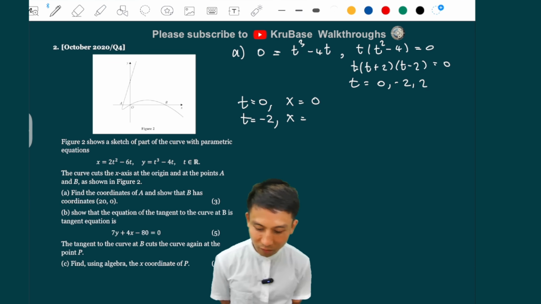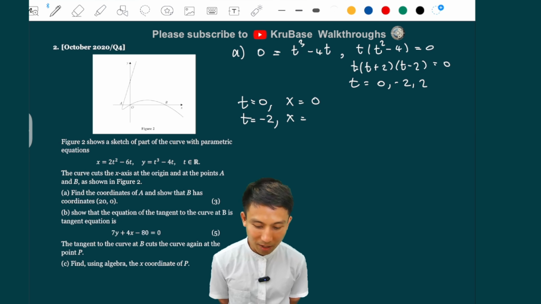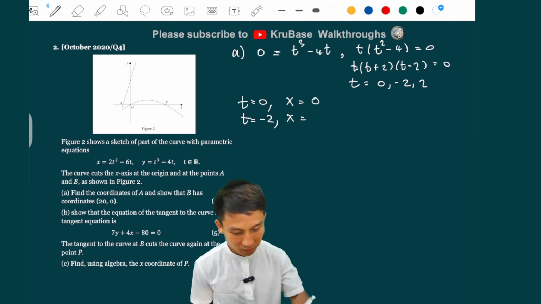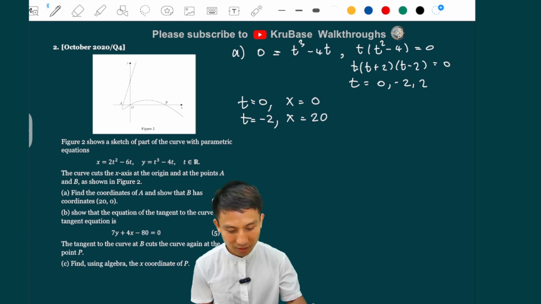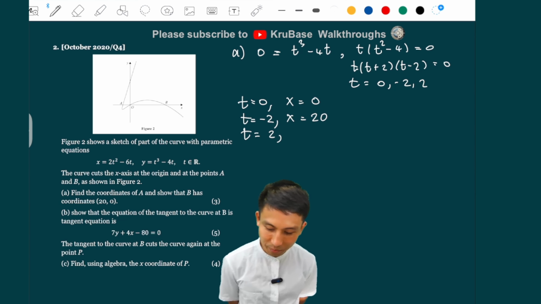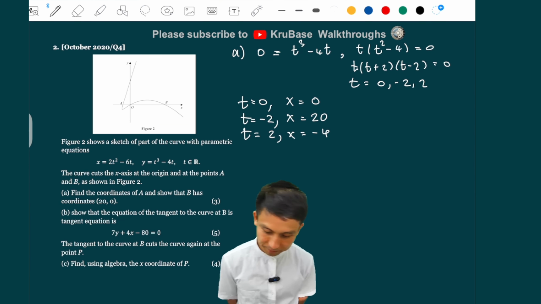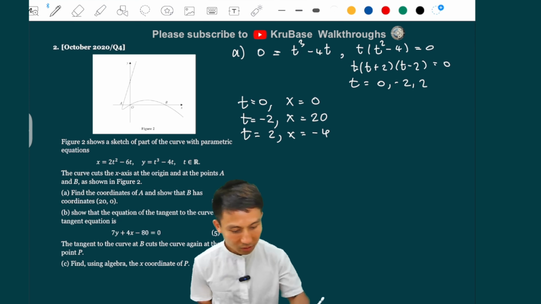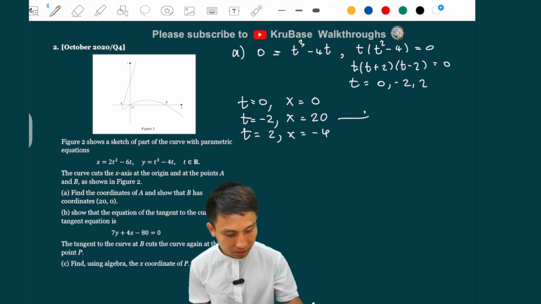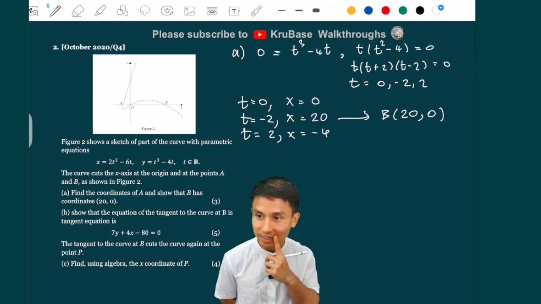Minus 2 squared is 4, 4 times 2 is 8, and then 8 plus 12, which is 20 here, okay? And then when t equals 2, that would be 8 minus 12, which is minus 4, all right? So this is, of course, point B, indeed. That's point B because we get x as 20.